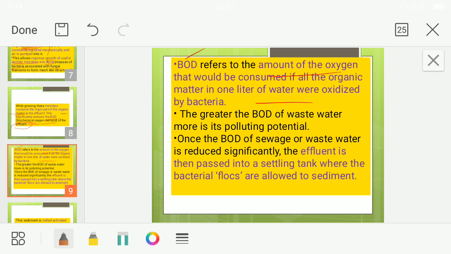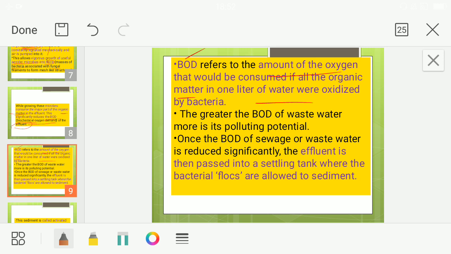It is the amount of oxygen, how much oxygen we need to consume all the organic matter which is present in 1 liter of water. Okay. The greater the BOD of wastewater, the more it is polluting. Means the organic content is more, the BOD will also be more. Means the oxygen demand is more because the content is more. So greater the BOD of wastewater, the demand for oxygen is more, the more polluting the water is.